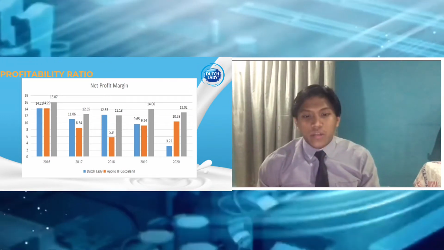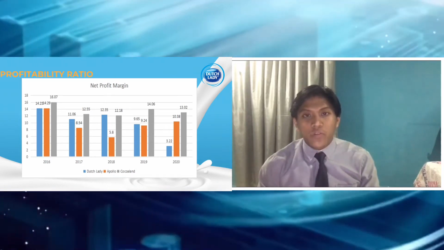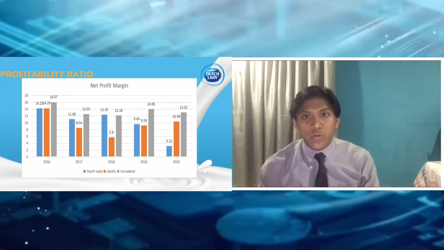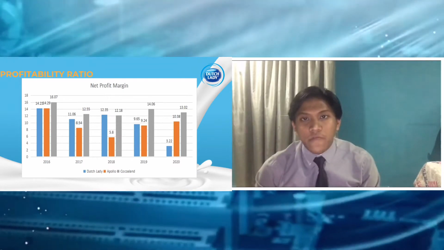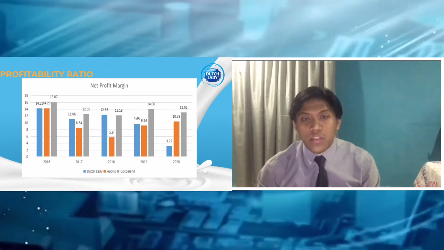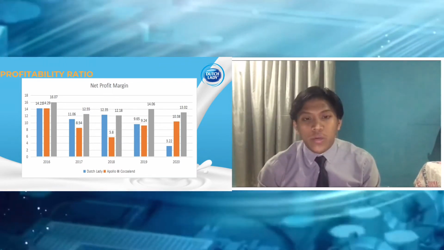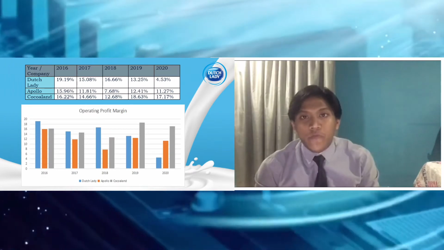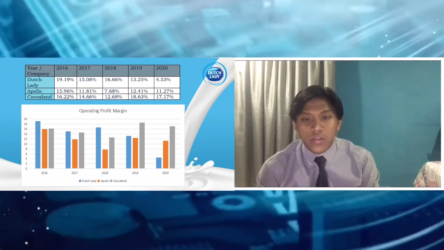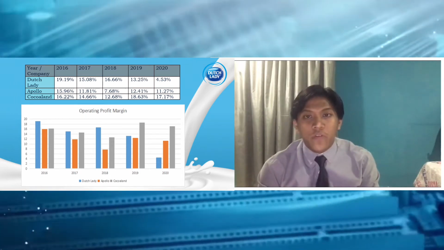Gross profit margin indicates that higher is better. For Dutch Lady, the highest is in 2016, which is 42.37%, while the lowest is in 2020, which is 29.02%. Next, net profit margin can be defined as the higher the ratio the better. For Dutch Lady, the highest ratio is in 2016, which is 14.23%, while the lowest is in 2020, which is 3.22%. Operating profit margin also indicates that the higher the ratio the better. Dutch Lady's highest is in 2016, which is 19.19%, while the lowest is in 2020, which is 4.53%.